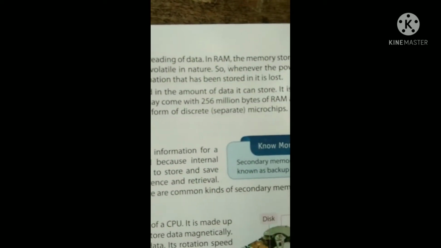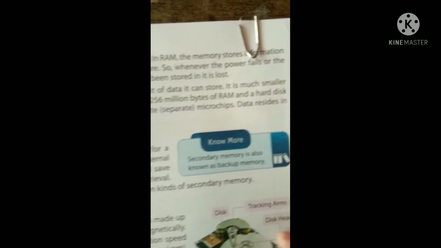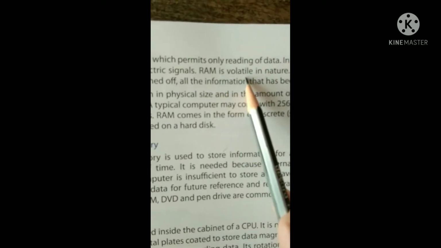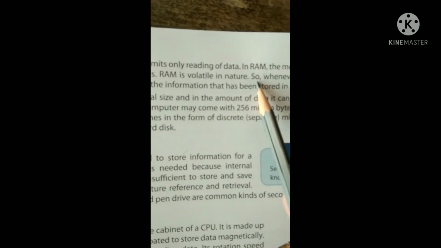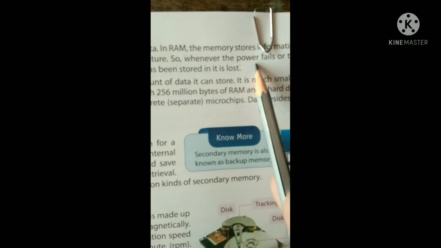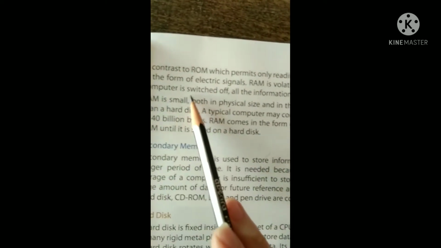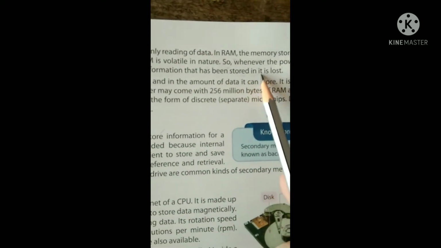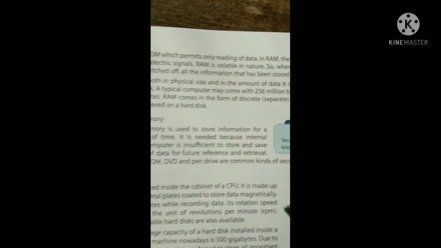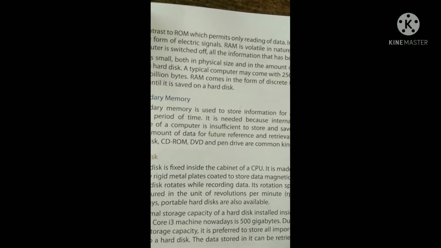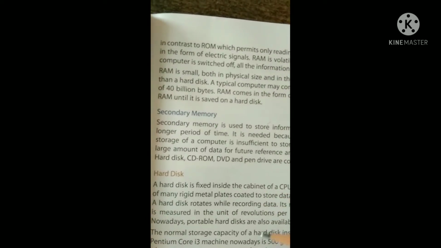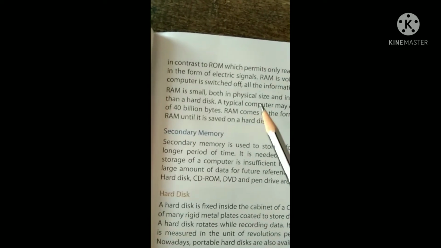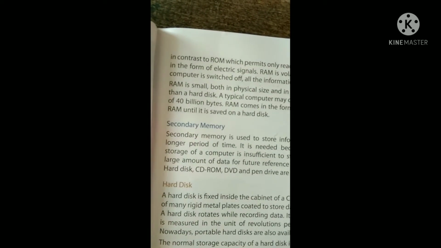In RAM, the memory storage stores information in the form of electric signals. RAM is volatile in nature. So, whenever the power fails or the computer is switched off, all the information that has been stored in it is lost. Sometimes it happens that suddenly power goes off while you are doing your work and you didn't save that work. So what happened? You lost all your work.